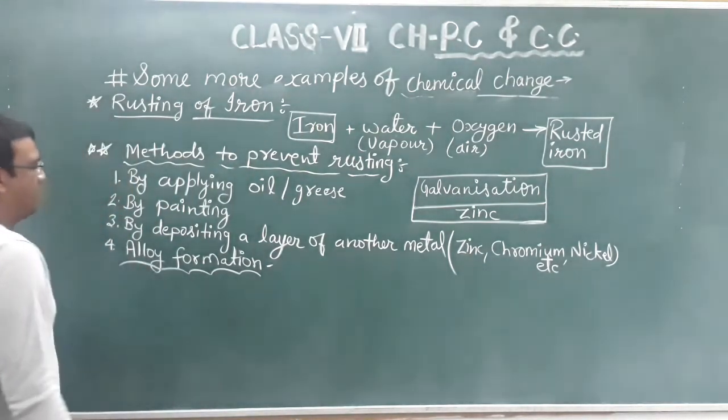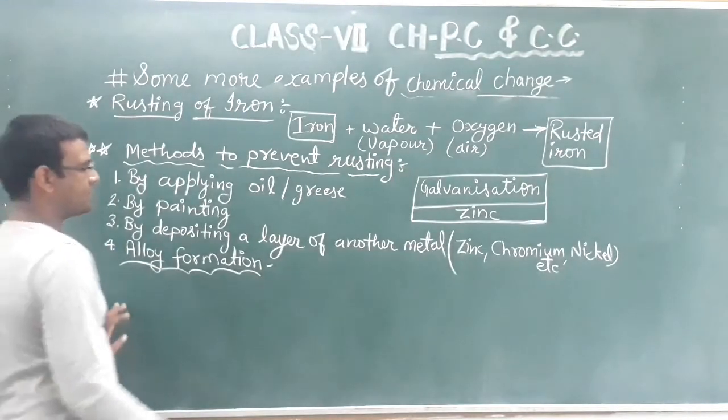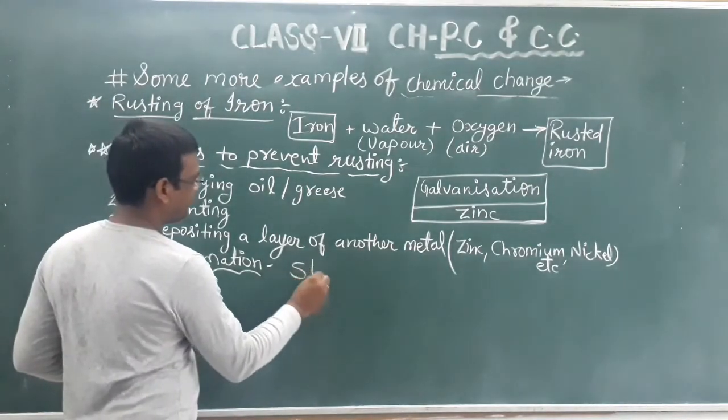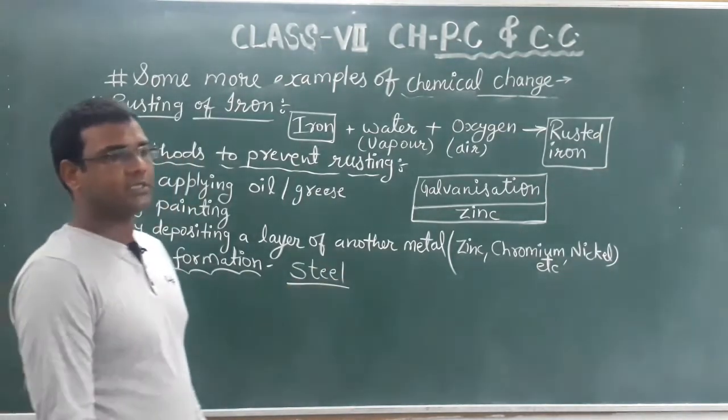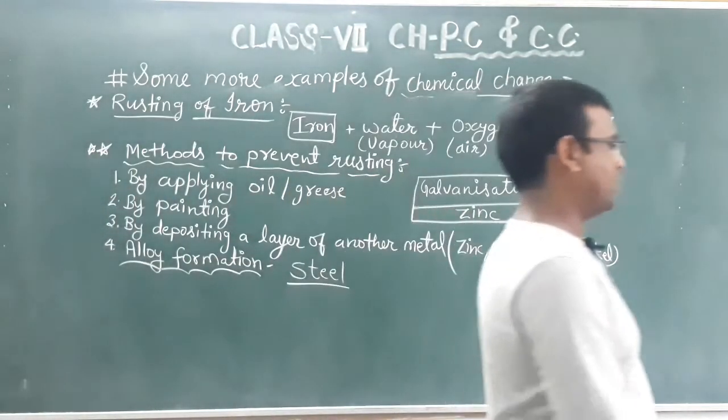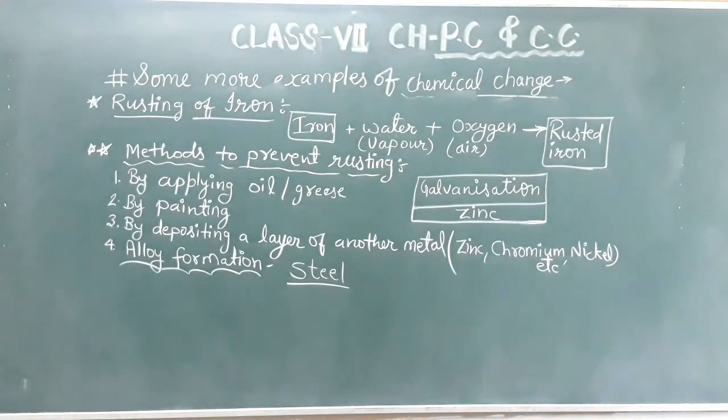Okay, alloy formation. What is an example of an alloy? One very good example is steel. All of you have seen steel.